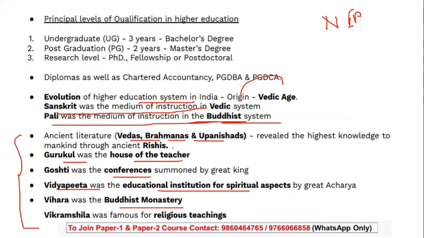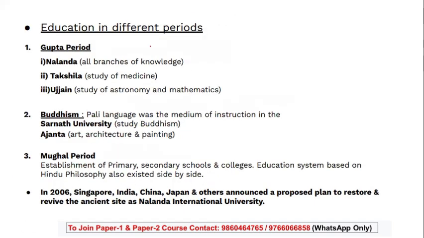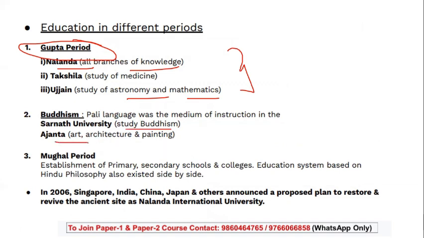Let's go to the education in different periods, which we did just now. Gupta period, that is Nalanda, as I said, all branches of knowledge; Taxila, medicine; Ujjain, that is astronomy and mathematics, which we just now completed in the theory part also. Buddhism, that is Pali language, was a medium of instruction. Sarnath University, that studies Buddhism. Ajanta, that is a display of art, architecture, and painting.